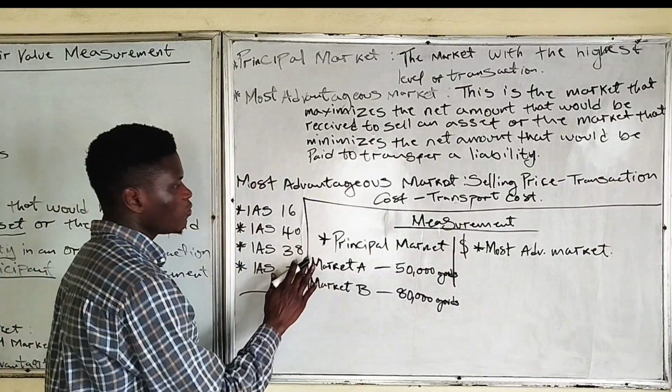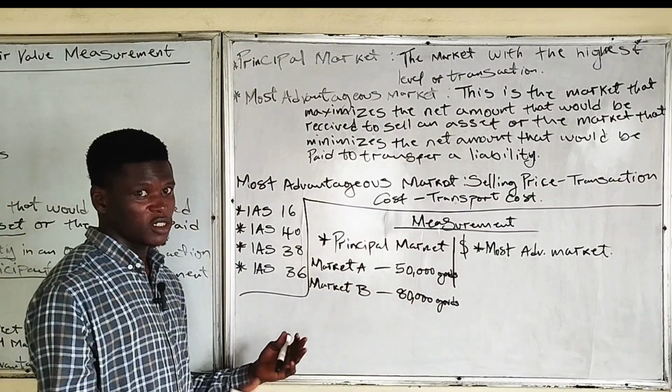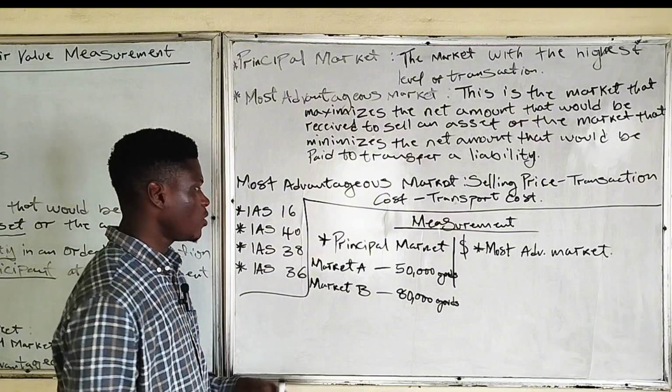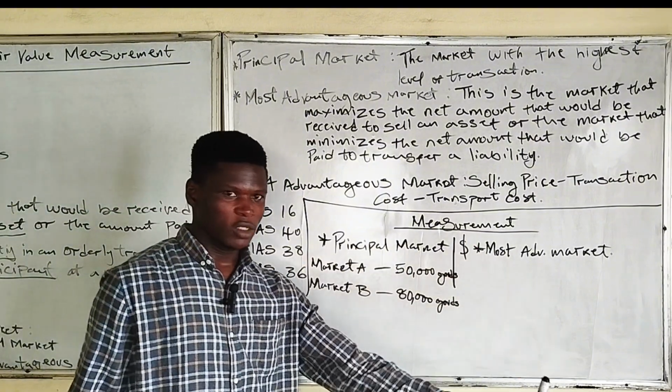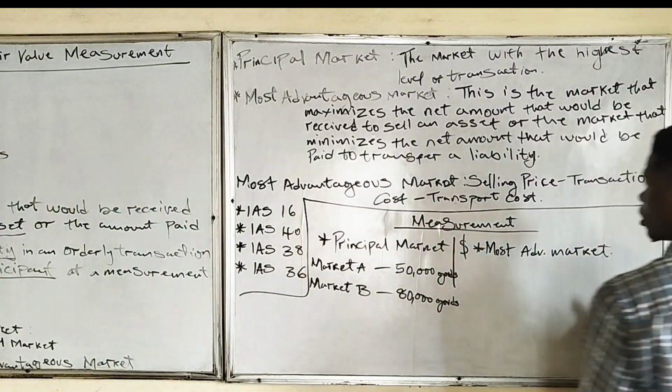In the absence of this kind of information, especially in questions, which we'll see one of them, we'll use the most advantageous market. How do we determine the most advantageous market? We've talked about it.